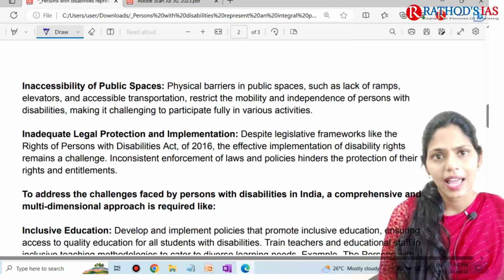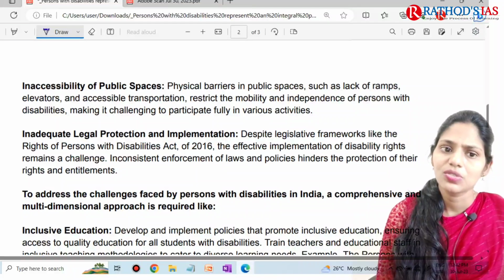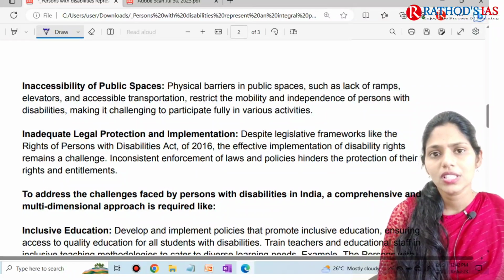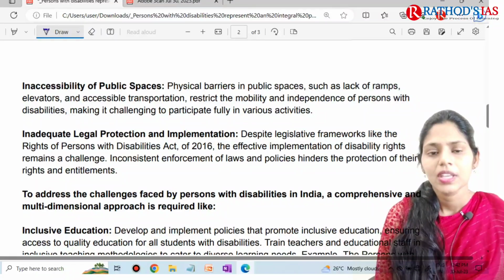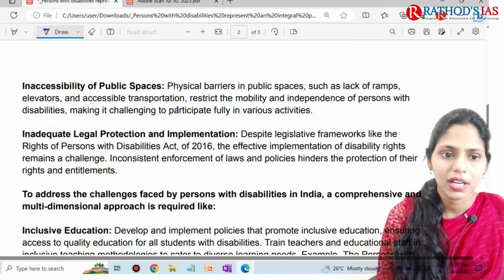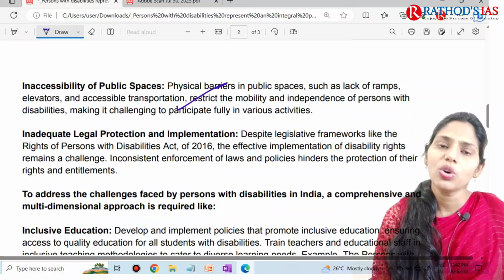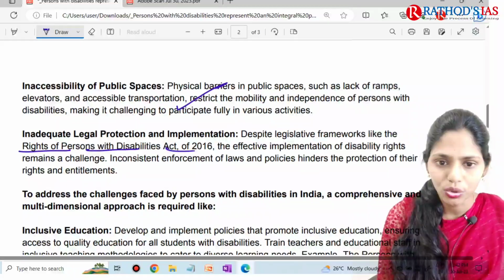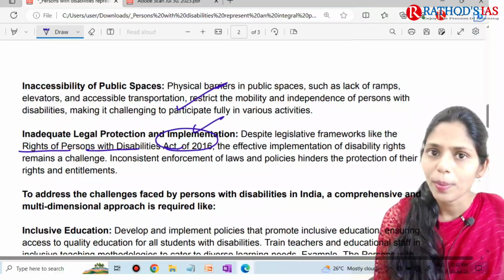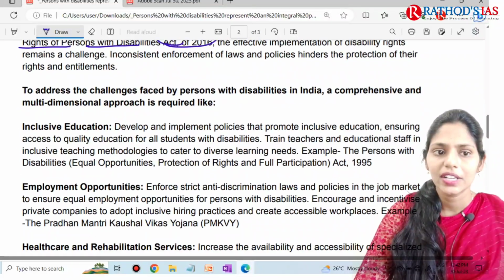So they need ramps, but sometimes there will be a lack of ramps and elevators will not be there. Because of this, accessible transportation is also one important task. It will restrict the mobility of these people, and there will be inadequate legal protection also. Even though we have the Rights of Persons with Disabilities Act of 2016, there is no proper, effective implementation of this act. So this is also one challenge.